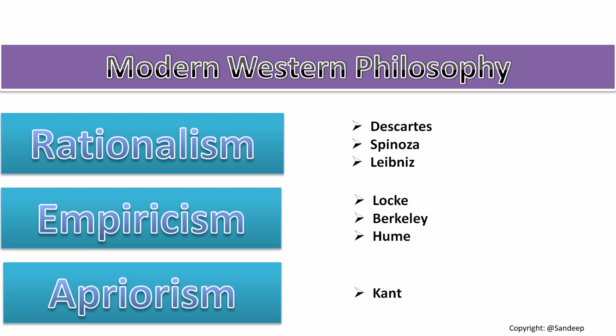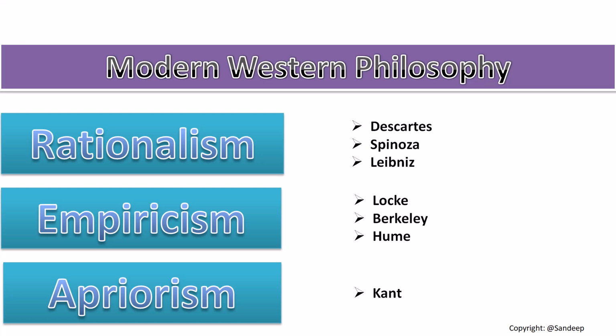Before the 16th century, we see that every institution was controlled by the church, whether it was politics, religion, education, or government. Everything was controlled by the church, and the church revolved around faith and beliefs. The intellectual revolution that came in the 15th and 16th centuries uprooted Christianity's control completely. A new wave of intellect or reason prevailed in different aspects of existence. This is how modern Western philosophy came into existence.